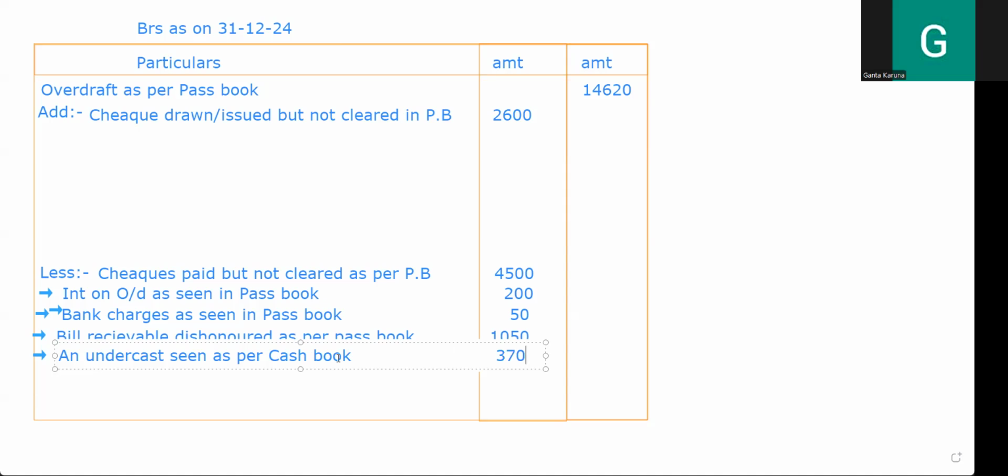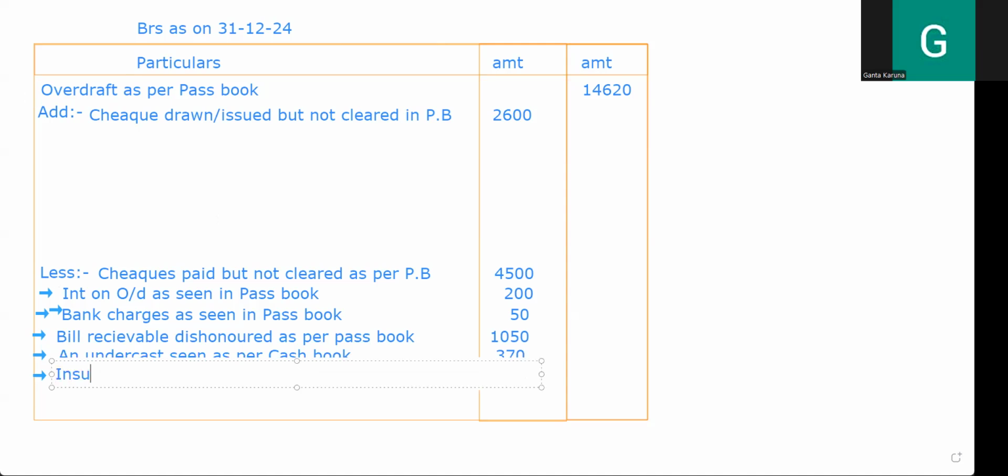Okay, done. Next, insurance premium paid by bank not seen in the cash book. Insurance premium is the nature of expenses and by default it will be in the passbook only. So in the passbook the expenditure was shown. When it is showing in the passbook I should also take it. Again this also falls under the less side only. So here simply say insurance premium seen as per passbook.